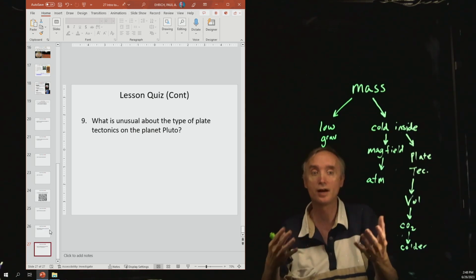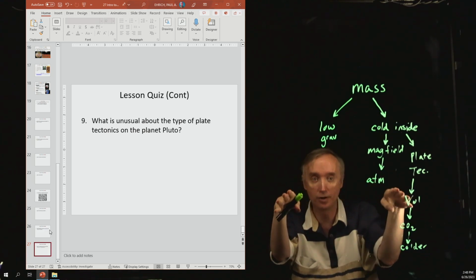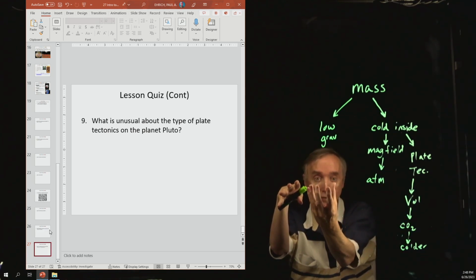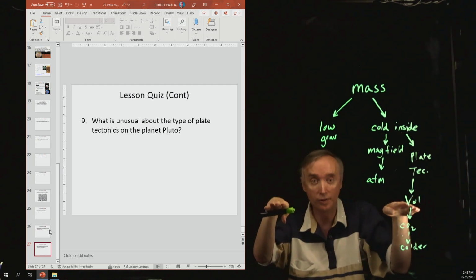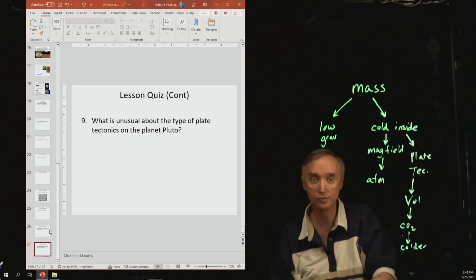On Pluto, it's ice. So you have areas on Pluto where ice is being pulled apart and new ice is forming underneath it. You've got other areas where the ice is coming together and it's making ice mountains. You have ice volcanoes. So everything that we have on Earth is also on Pluto. Another difference though is it's much slower. So the process of plate tectonics on Pluto is slower than the process of plate tectonics on Earth.